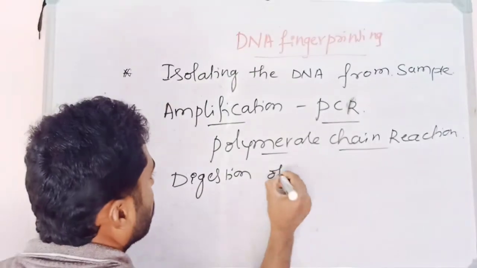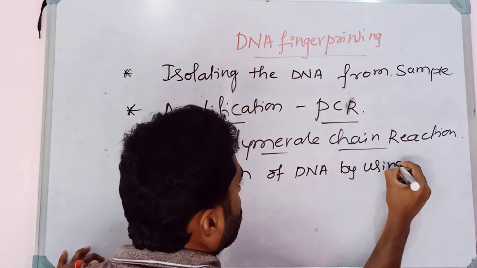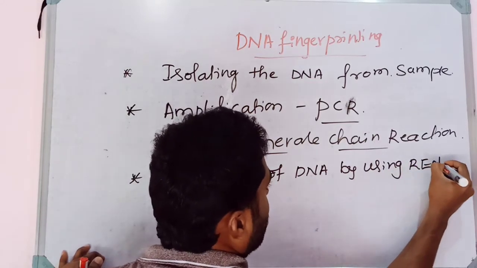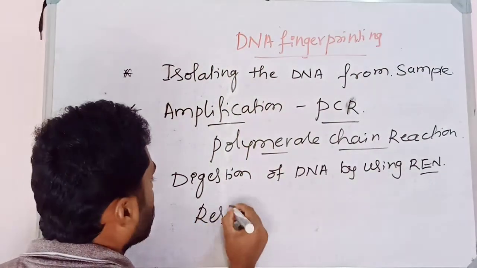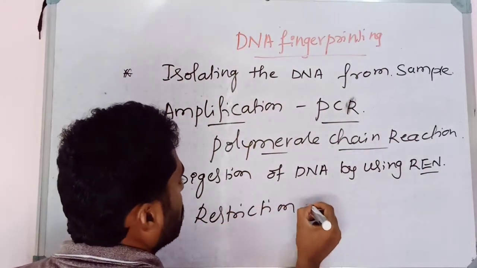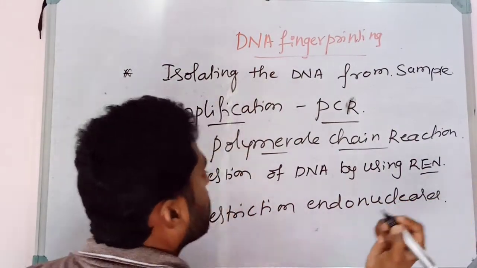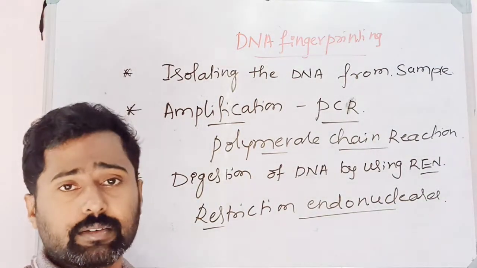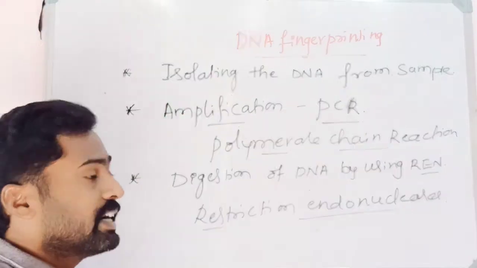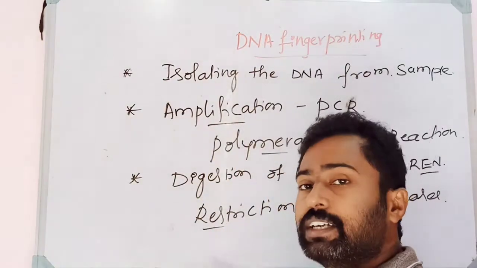Digestion of DNA by using REN. So what is this REN? REN is nothing but restriction endonucleases. Restriction endonucleases are the enzymes which cut the DNA at specific sites.